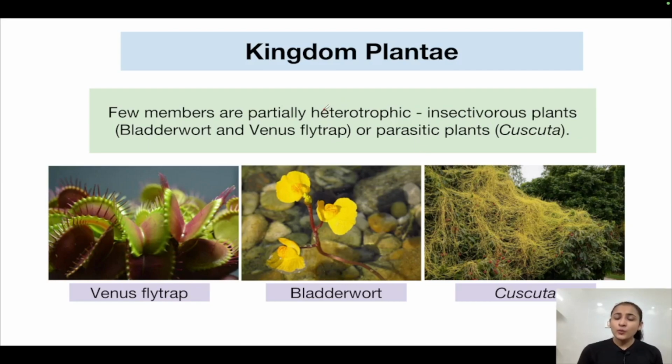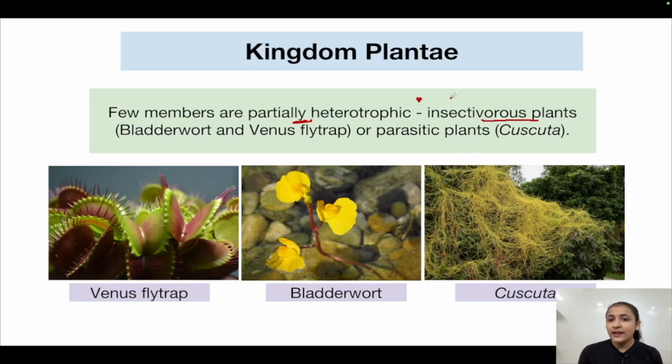Now, few members of kingdom Plantae are partially heterotrophic also. That is, they are dependent upon other organisms for obtaining their nutrition partially. Not completely, they are able to synthesize their own food also, but partially they are also dependent on other organisms in order to obtain nutrition. So these plants are known as insectivorous plants.